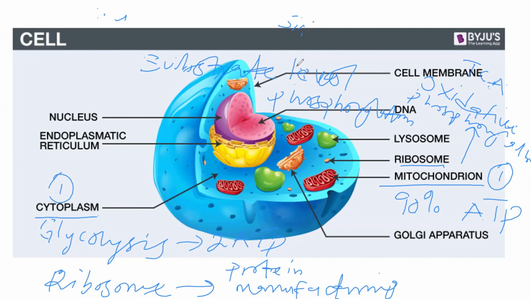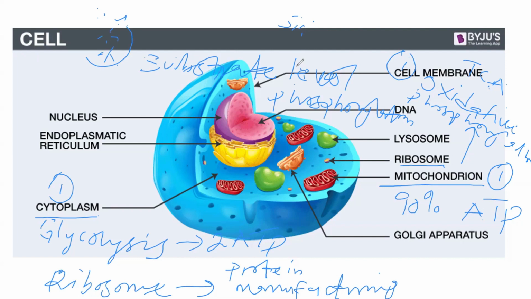mostly in the cytoplasm. But now, in which organelles of the cells do we synthesize ATP? We synthesize ATP in the mitochondria and in the cytoplasm, but most of the energy is synthesized in the mitochondria. And what are the two ways we generate ATP in the body? Number one, we have oxidative phosphorylation, which is also mostly taking place in the mitochondria. And second, we have substrate level phosphorylation. So these are the two processes where we generate ATP in the body.